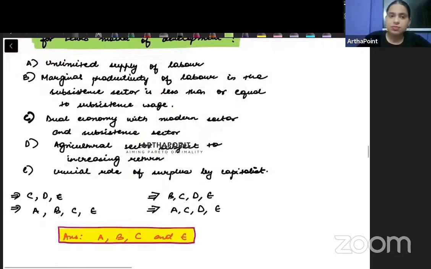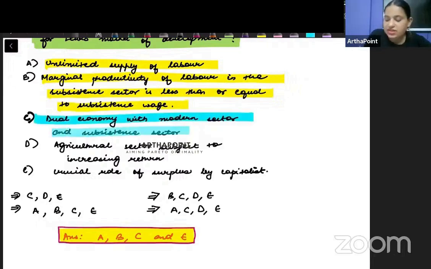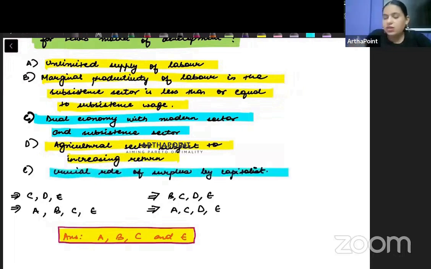And I've given you some important aspects here. Unlimited supply of labor. Marginal productivity of labor in the subsistence sector is less than or equal to the subsistence wage. Dual economy with modern sector and subsistence sector. Agricultural sector subject to increasing return. And the critical or crucial role of surplus by capitalists.